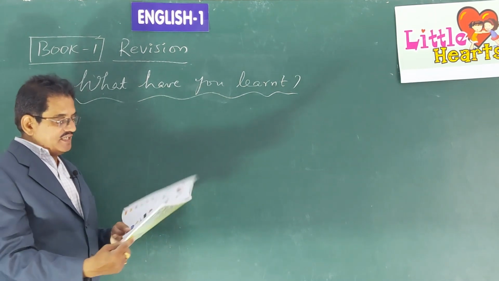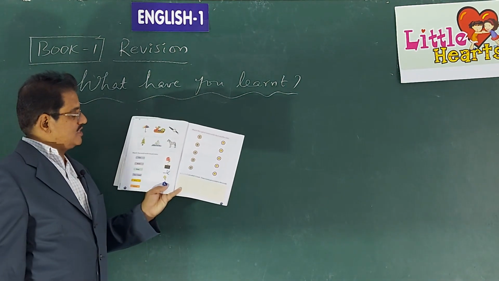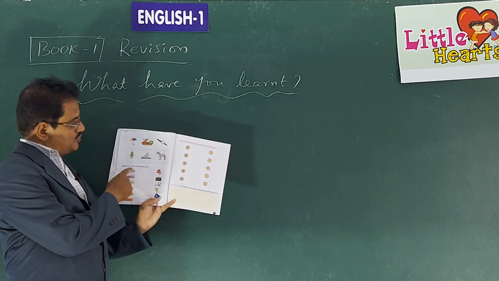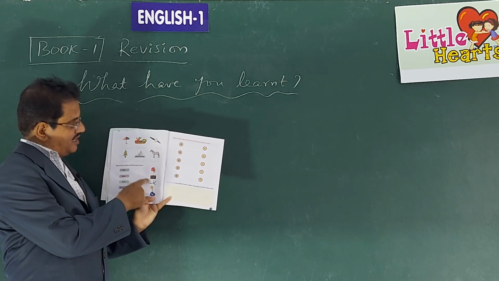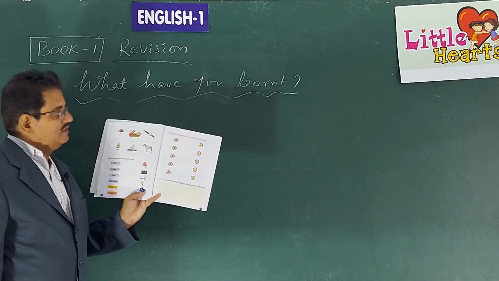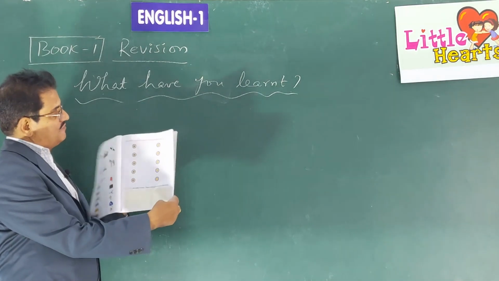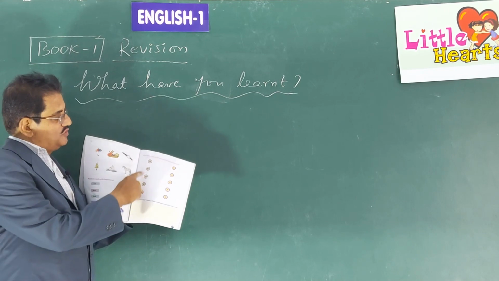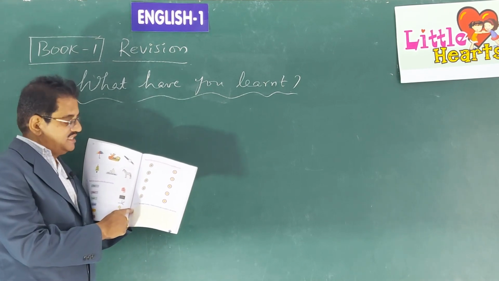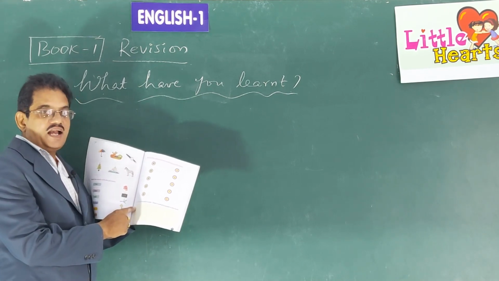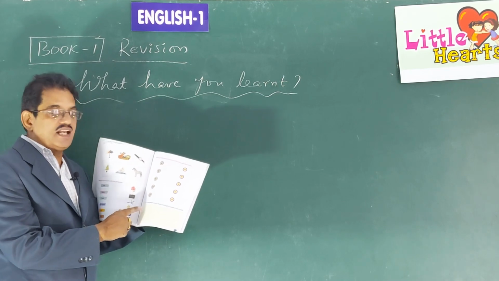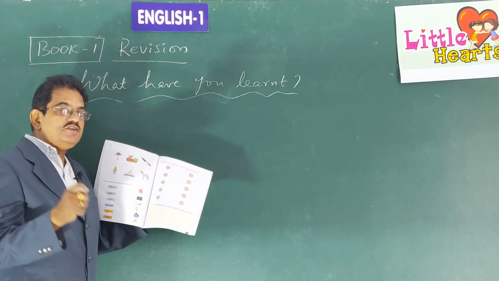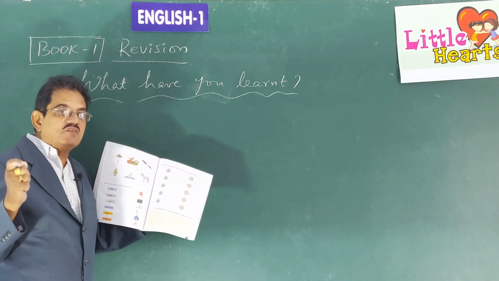And let us go back to this picture. I think you can do that. Where is the fan there? Fan is here. So you have to draw a line from here to here, from the word to the picture. Like that here on the left column, you can see A, E, I, O, U. These letters are called vowels. And what are vowels? Vowels are the letters which give sounds to the words. Without these vowels, you cannot get a sound for any word that you write.